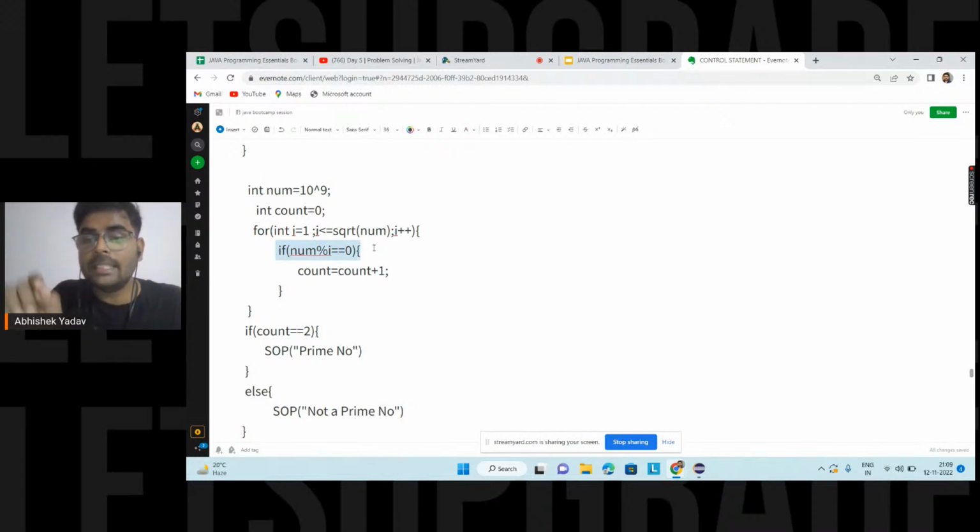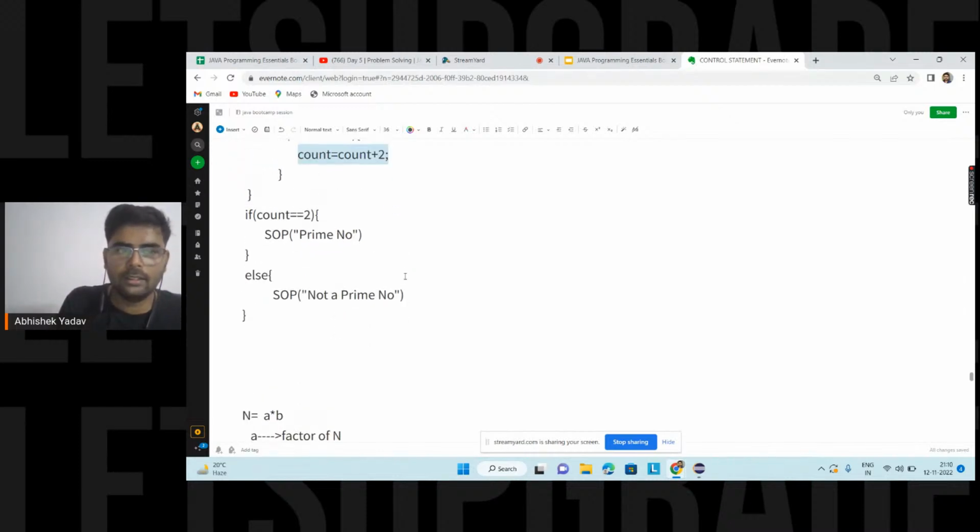And here you are saying, hey, if num modulo i is equal to 0, that means I got one factor. That means what I have to do is write count is equal to count plus 2. The moment I got one factor, I know I will get another factor, so there is no need to add one. Please add 2, because at this point I am getting two unique factors. Everyone is clear till this point why I have written count is equal to count plus 2? Yes or no, guys? Please write in the chat. Everyone, is it clear?